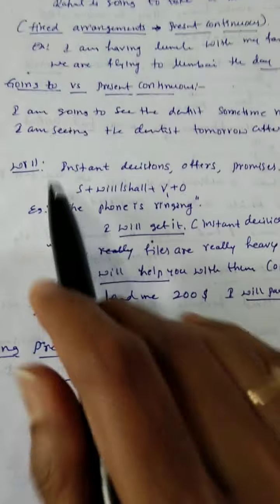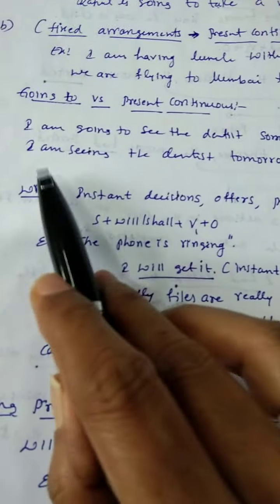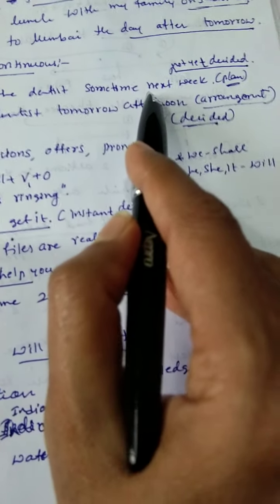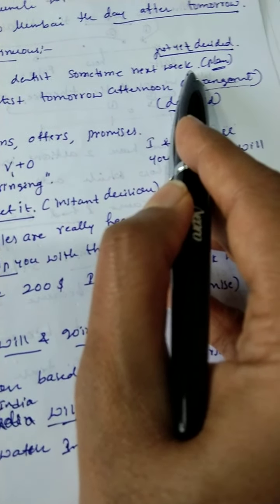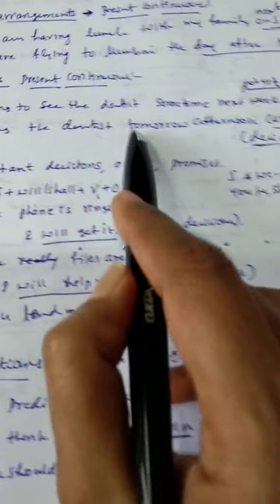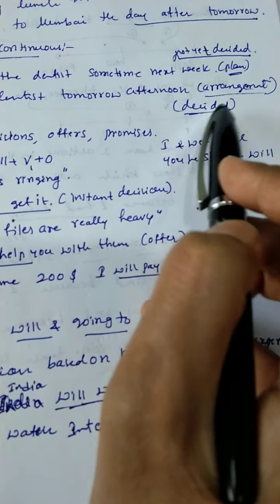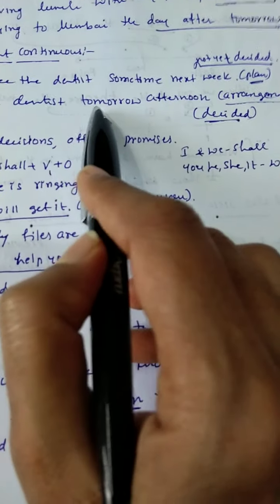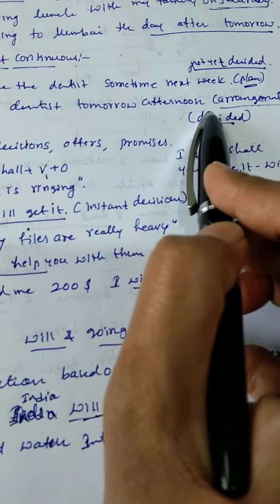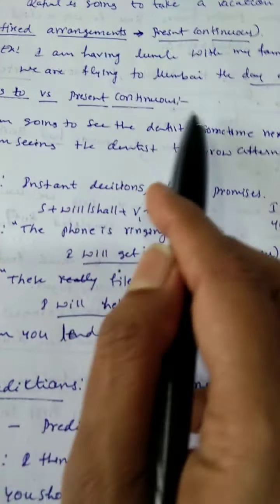Okay, I'll show you with an example. I'm going to see the dentist sometime next week. Okay, that means it is not yet decided. It's a plan. Okay, and I am seeing the dentist tomorrow afternoon. Okay, it is fixed. I have decided myself that I'll see the dentist tomorrow afternoon. Okay, it's an arrangement. This is the difference between going to and present continuous.